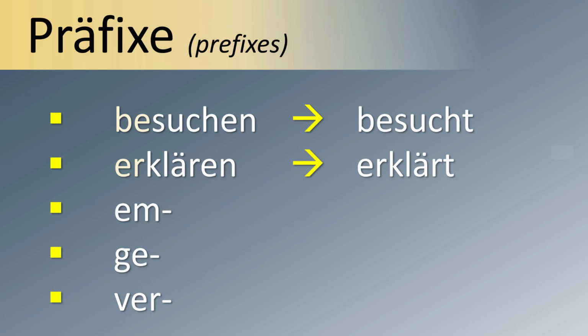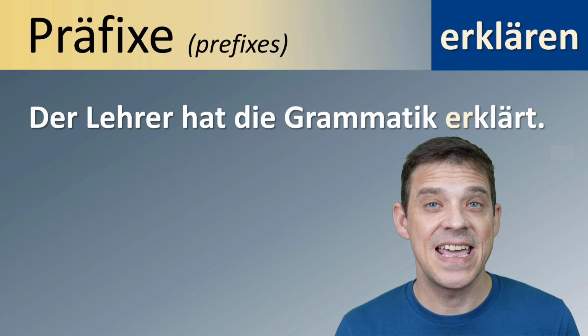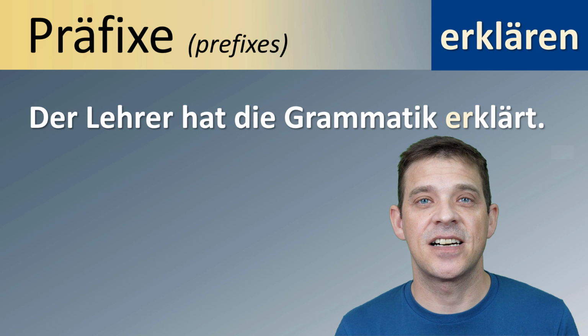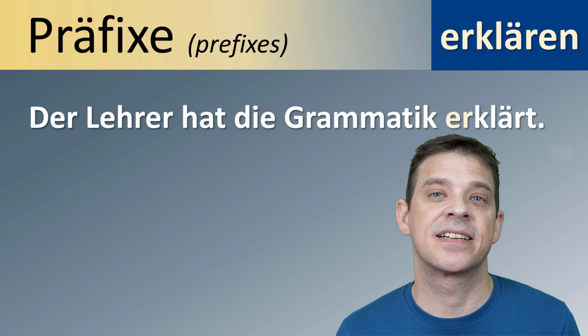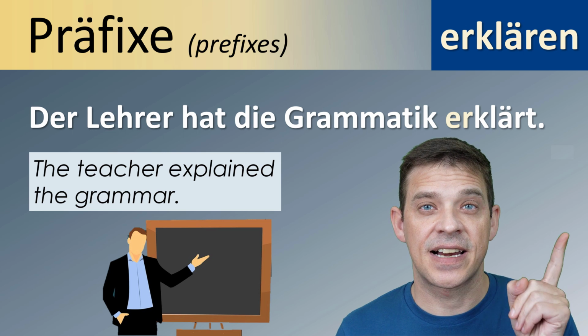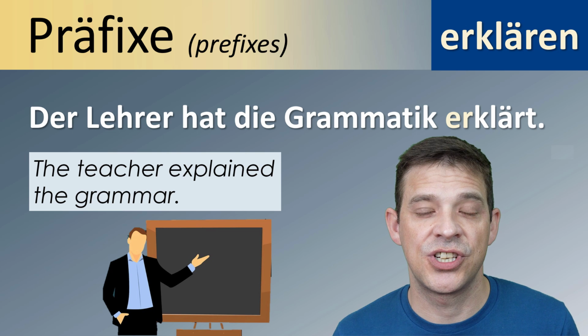Nummer 2, ER. Erklären. Das Verb erklären heißt to explain. Partizip 2 ist erklärt. Zum Beispiel, der Lehrer hat die Grammatik erklärt. The teacher explained the grammar. Again, erklärt ist das Partizip and there is no GE.